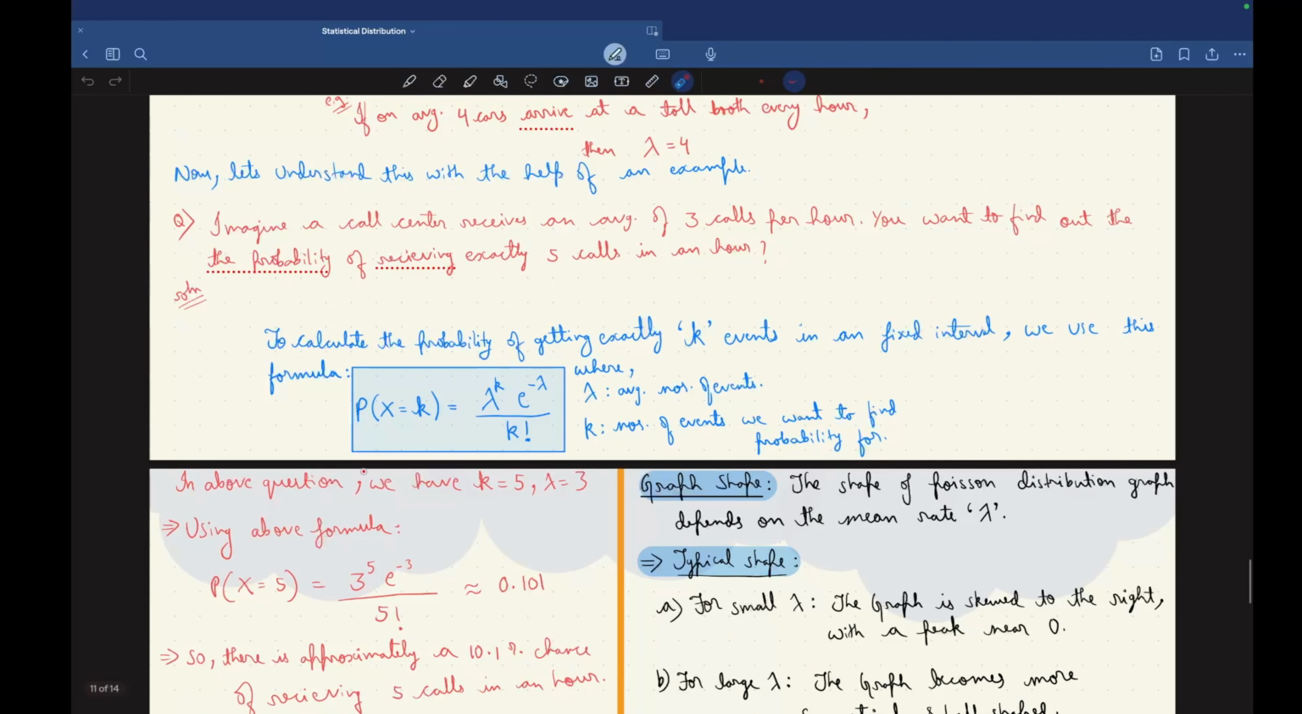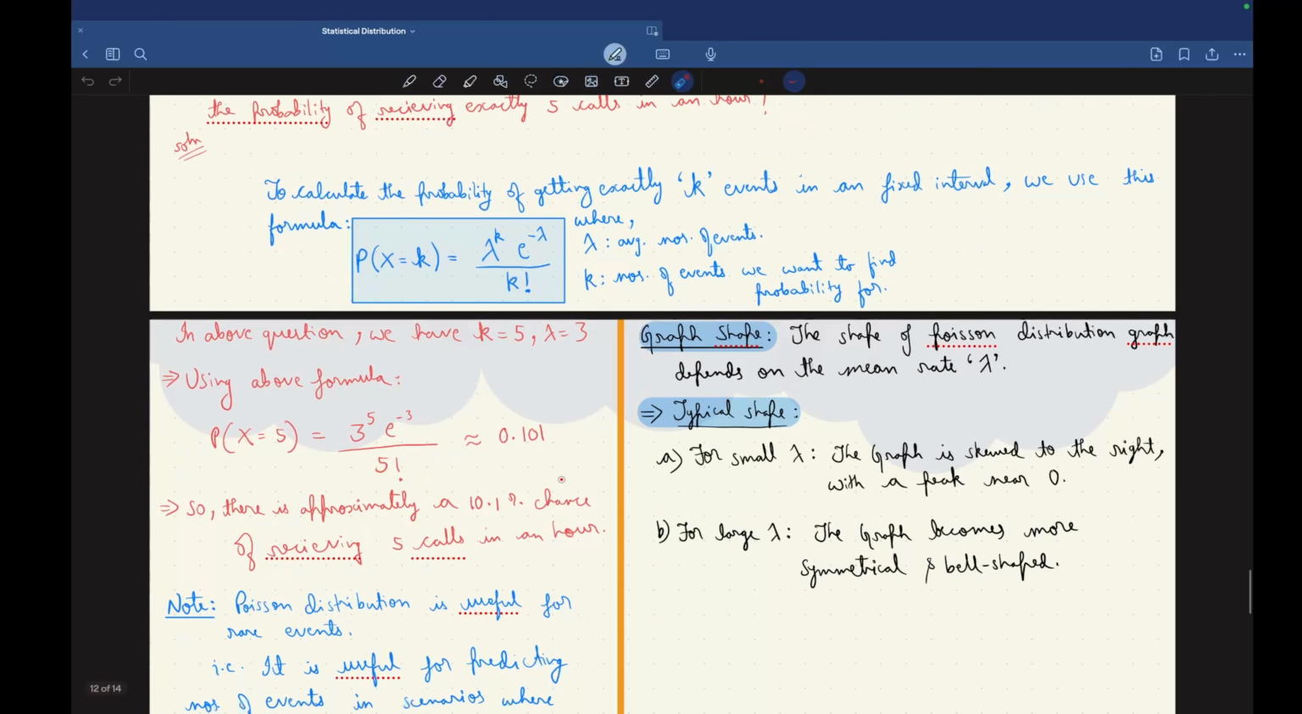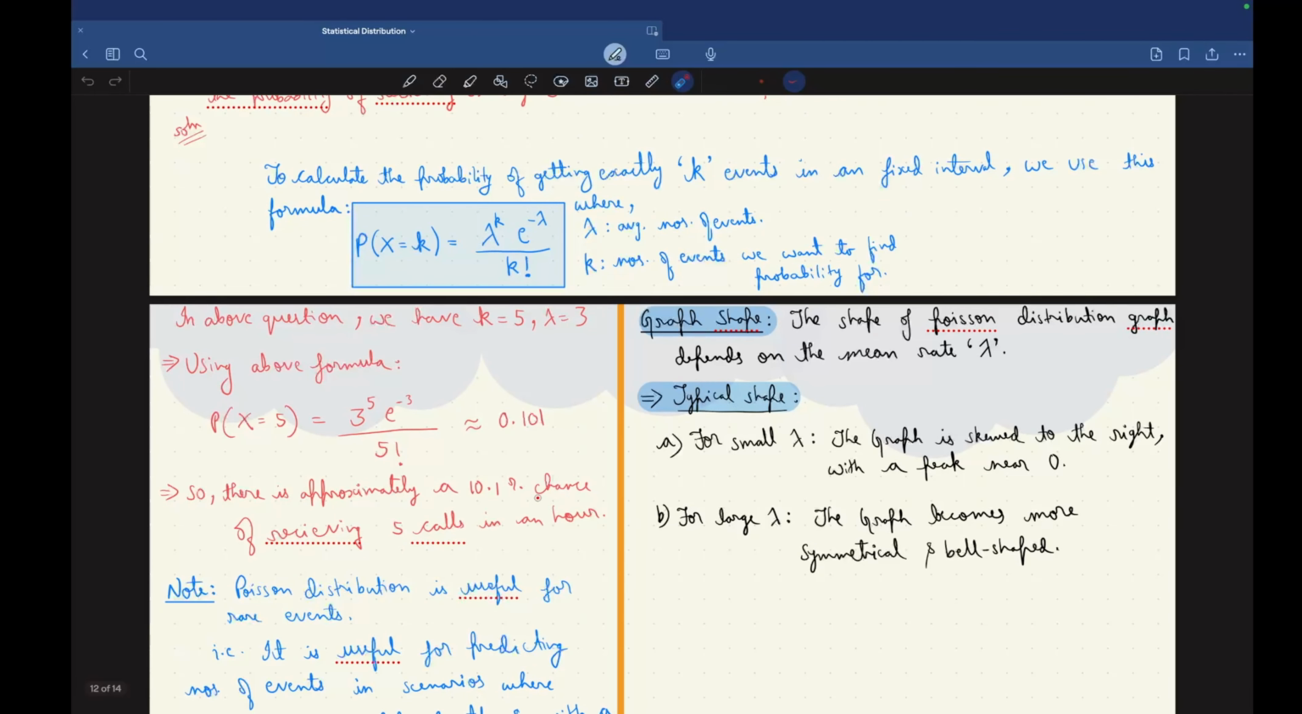So for the above question we have k equal to 5. That is, we want to find out the probability of receiving exactly 5 calls in an hour, and lambda is equal to 3. That is, average number of calls is 3 calls per hour. Using the above formula, after solving, probability of X equal to 5 equals 3 raised to the power 5 times e raised to the power minus 3 divided by 5 factorial, we will approximately get 0.101. So there is approximately a 10.1% chance of receiving 5 calls in an hour.